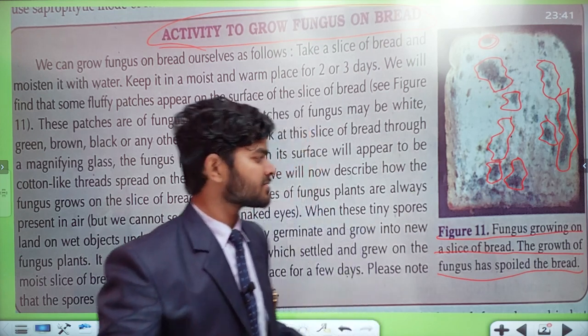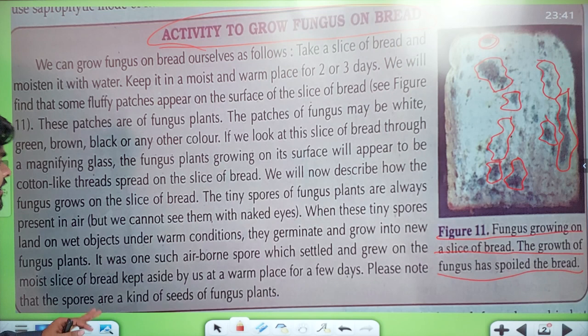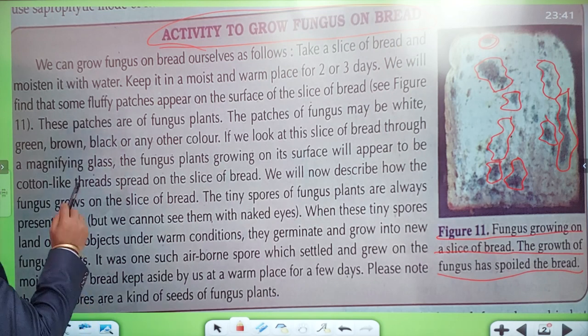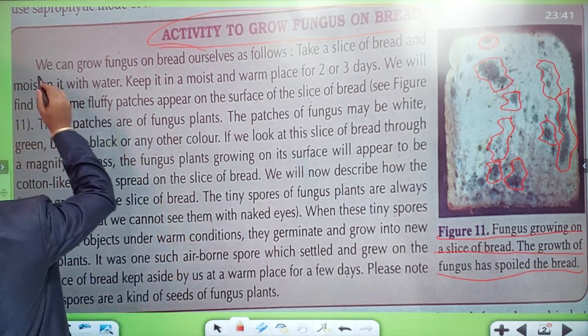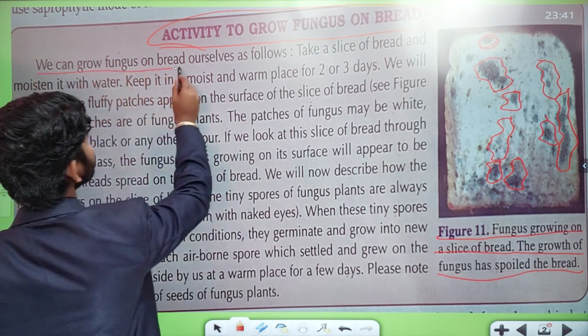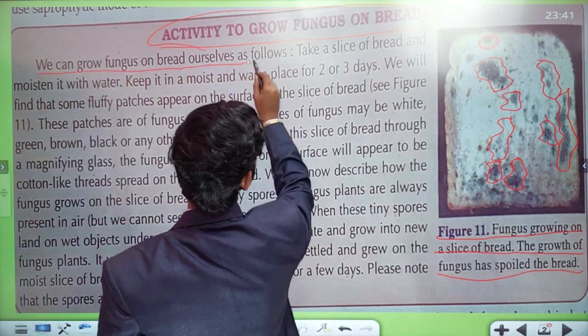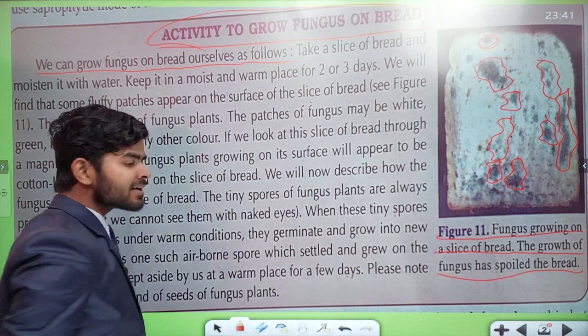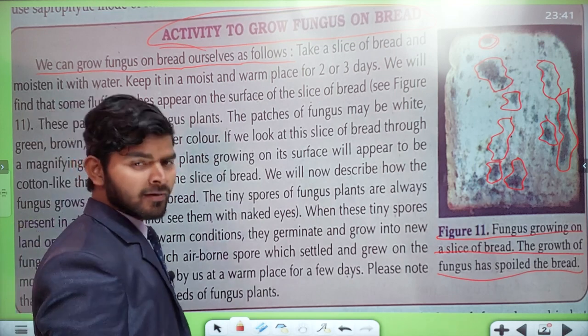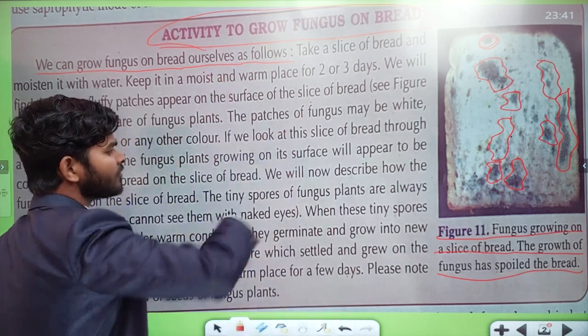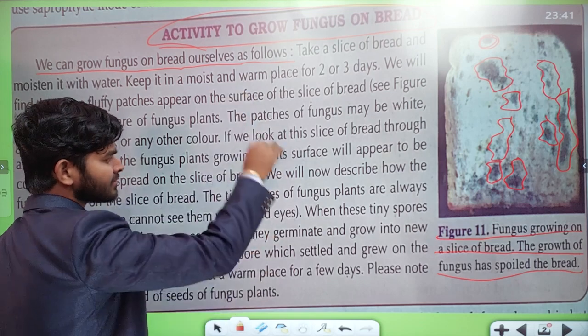Yes, obviously. Okay, let me finish. I am saying that we can grow fungus on bread ourselves as follows. How can we grow fungus over bread? We can grow fungus by following these steps.